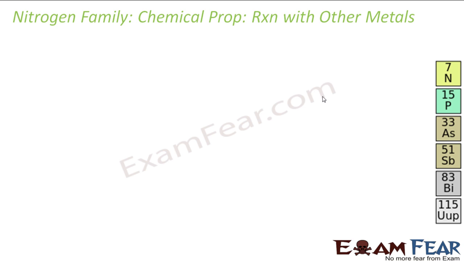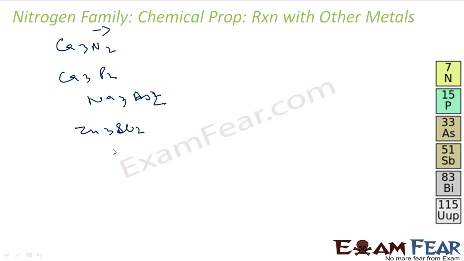Now we'll talk about the reaction with metals. These group 15 elements react with metals to form binary compounds, and they exhibit the -3 oxidation state. For example, Ca3N2, calcium nitride; Ca3P2, calcium phosphide; Na3As2, sodium arsenide; Zn3Sb2, zinc antimonide; Mg3Bi2, magnesium bismuthide.